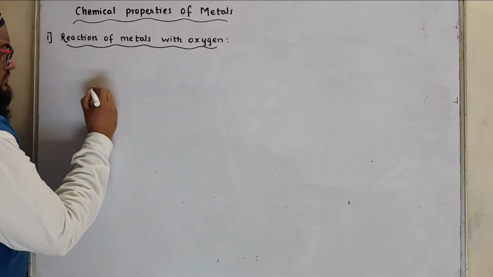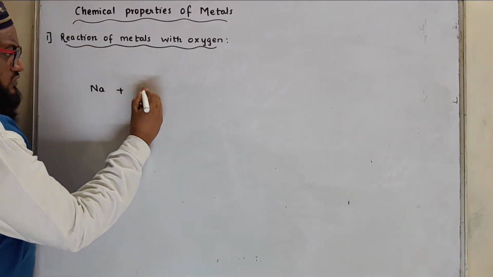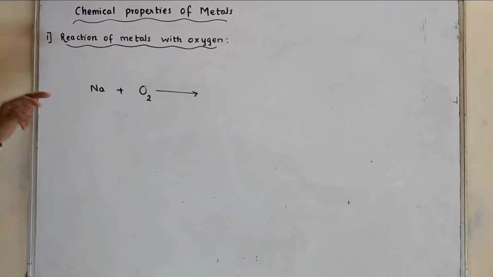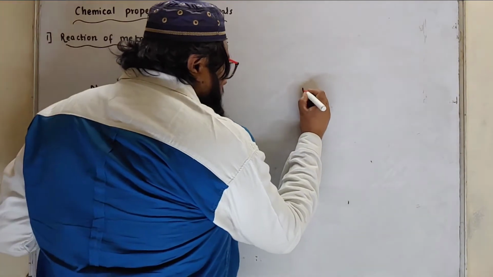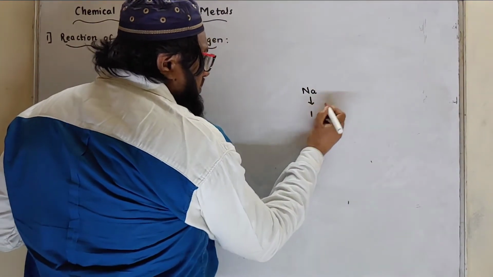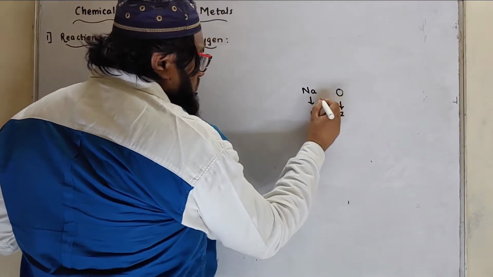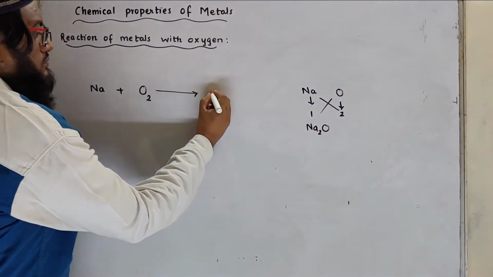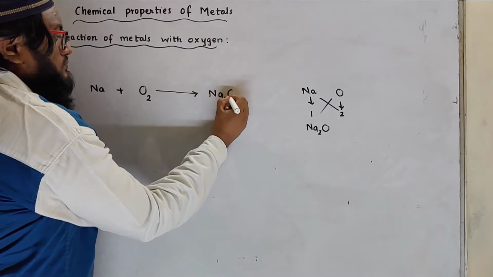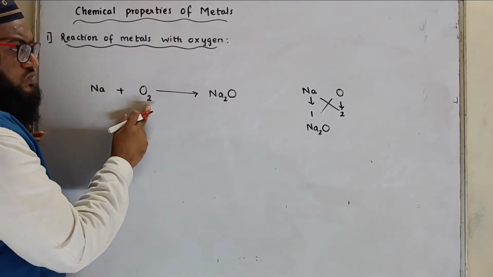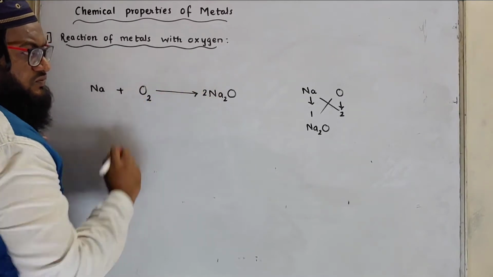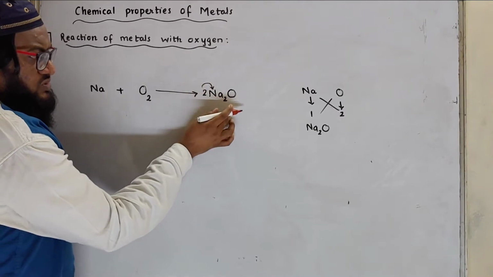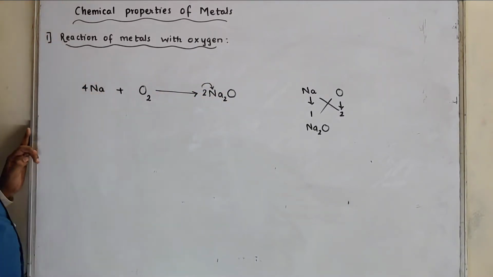For example, sodium combines with oxygen, oxygen is O2. What is it going to form? It is going to form its oxide. What is the formula for sodium oxide? Sodium, its valency is 1, oxide valency is 2. So the formula will be Na2O. Oxygen over here is 2, over here it is 1. We'll put 2, then the neighbor gets affected. So this is the correct equation.